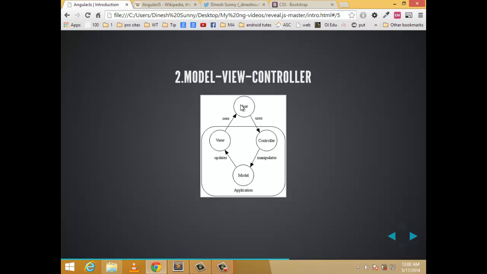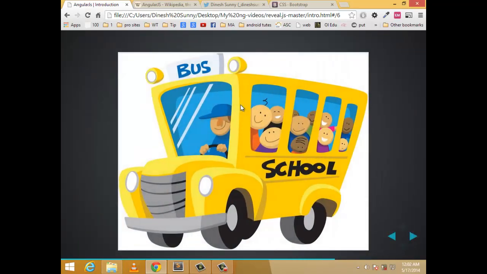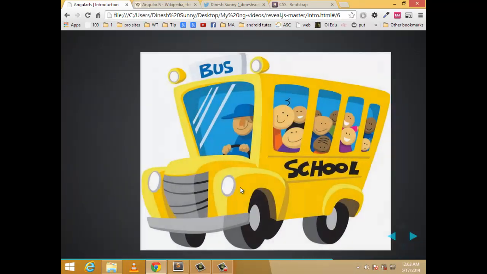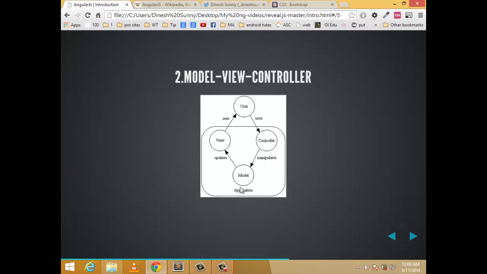Oh, I know Kraku will not understand these terms. So I have a simple example to explain to Kraku what this ModelViewController exactly does. Wow, it's a school bus. So now the school bus has children and a driver. I'm comparing the school children to the model here, and the driver to the controller here. Please make a good comparison.